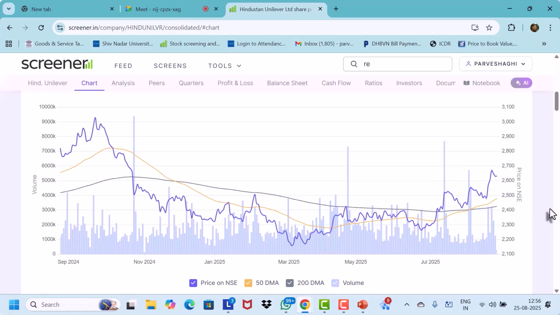Yes, sir. And then the third thing is the price itself. Whenever the prices are above the 50-day and 200-day moving averages, it's a good sign for the company. It's a bullish trend. When it is above the 50-day, we say the short-term trend is up. Whenever it is above the 200-day, we say the long-term trend is also good. Okay, fine. Is that clear? Any questions, please? Have you followed what I said?